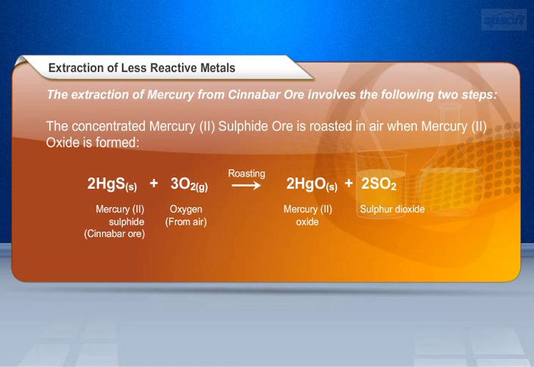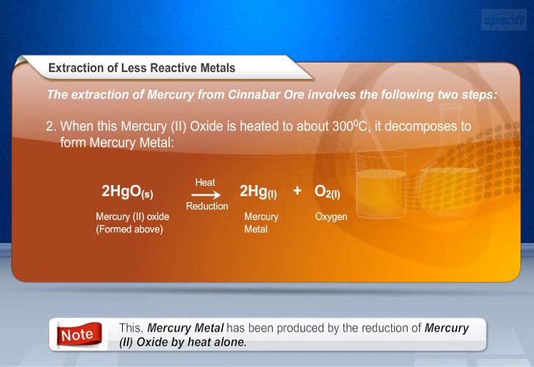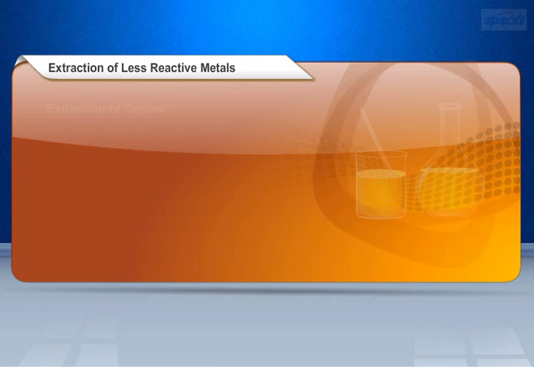The concentrated mercury(II) sulfide ore is roasted in air to form mercury(II) oxide. Mercury sulfide, cinnabar ore, plus oxygen from air, on roasting gives mercury oxide plus sulfur dioxide. When this mercury oxide is heated to about 300 degrees Celsius, it decomposes to form mercury metal. Mercury oxide on heating gives mercury metal plus oxygen. Please note that this mercury metal has been produced by the reduction of mercury(II) oxide by heat alone.